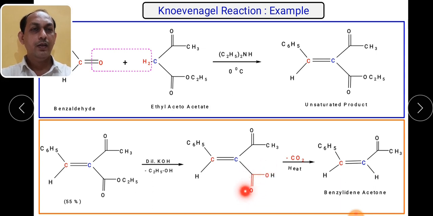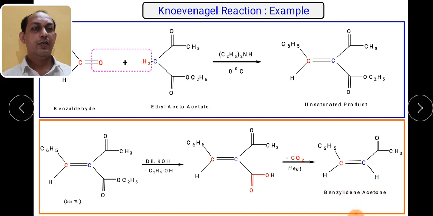CO2 is taken out at higher temperature, with removal of carbon dioxide gas, and as a result only H will remain over here, while the rest of the groups are as they are.